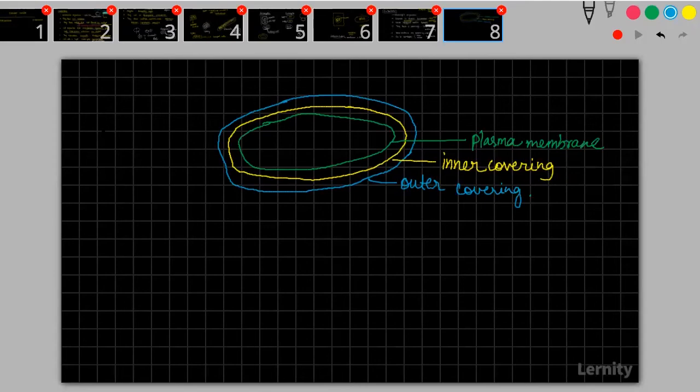So there are two types of bacteria, which are called gram-positive bacteria and gram-negative bacteria. We will try to study about this now. Okay, so there are two types of bacteria.